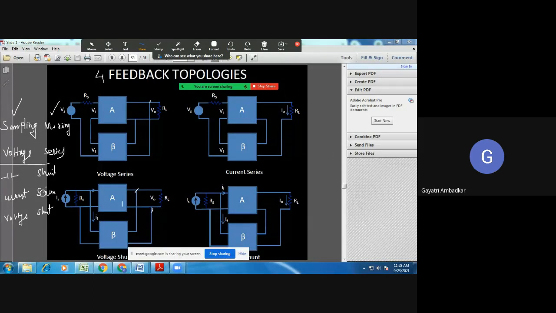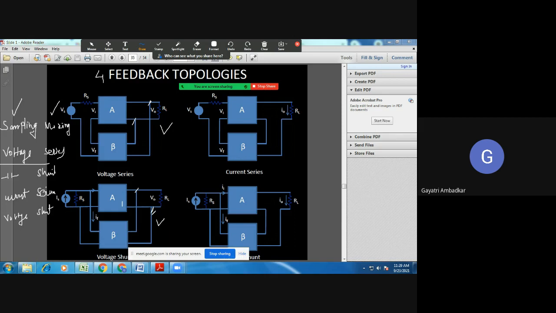When you are sampling voltage, you must remember that I must connect my beta network in parallel with the output of the amplifier. Look at this case, and look at this case as well. When I want voltage to be sampled, I must connect the beta network in parallel.